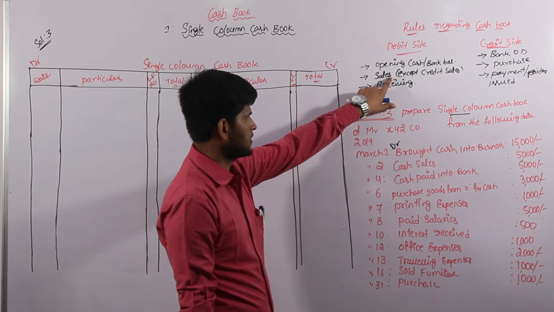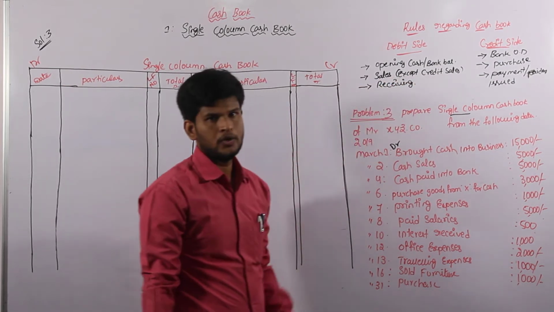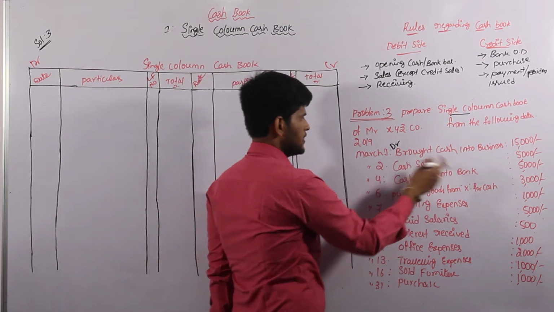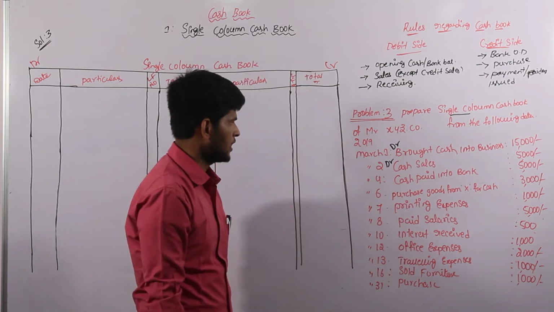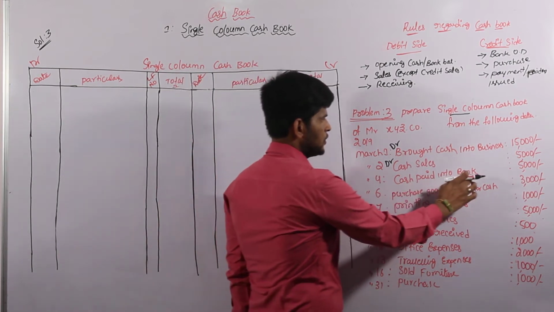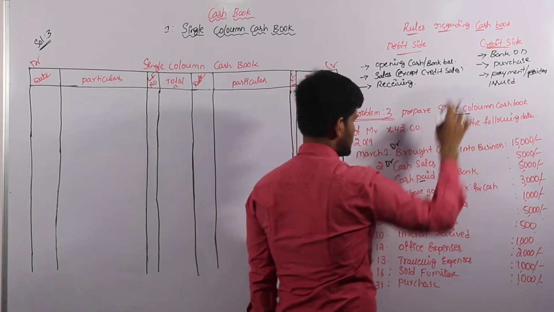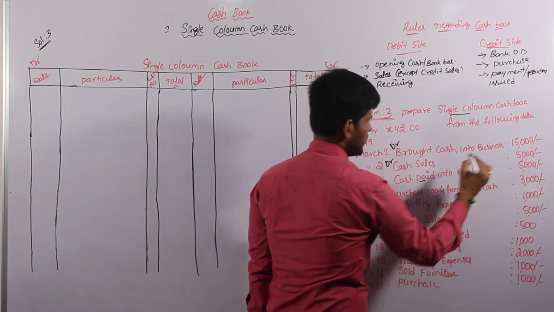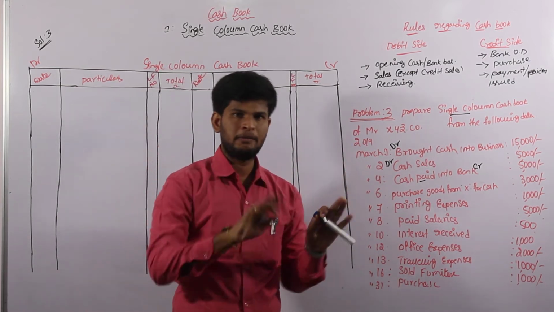Coming to the next one, cash sales. Here we have only cash sales, except credit sales, which we don't consider here. So this is a cash sale, and we consider it on the debit side of the cash book. Next, cash paid into bank. Paid is nothing but a payment, so payments are on the credit side. Is it clear? Don't get confused. All receipts must be on the debit side only.